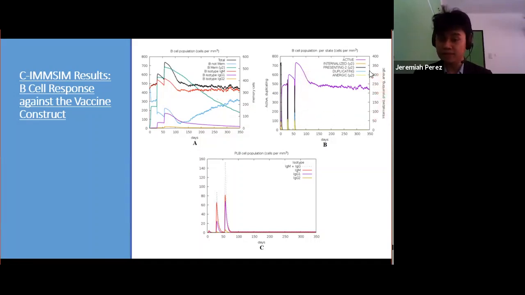Aside from the long-term immunity, B cell trends also show the possibility of isotype switching between IgG and IgM in particular, which gives an overall versatility to the immune response. That can be seen in the spikes in antigen concentrations for IgG1 and IgG2 and IgM during each instance of vaccine introduction.